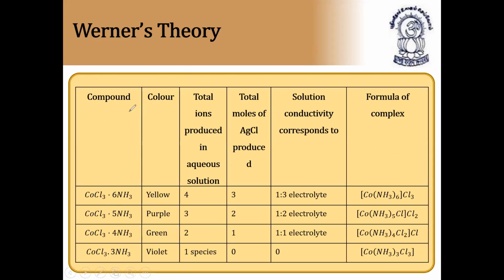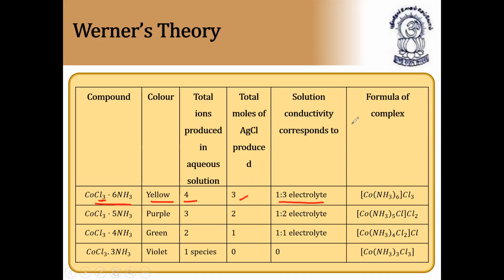Now the compound here, CoCl3·6NH3. This is cobalt trichloride with 6NH3. This is the complex compound, yellow in color. Total ions produced in aqueous solution is 4: 1 complex ion and 3 chlorines. Total moles of silver chloride produced is 3, because the 3 chlorines can combine with silver and form silver chloride. Solution conductivity corresponds to a 1:3 electrolyte.